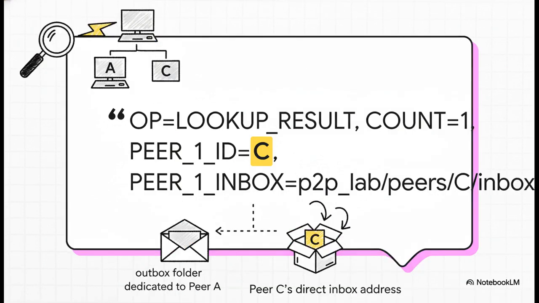And bingo, the directory finds a match. It immediately creates this response file. Now, this is the crucial part. It doesn't just shout the answer to the whole town. It places this file directly in an outbox folder that only Peer A is looking at. The response says, yep, I found one person for you. Their name is Peer C, and here is their direct, personal inbox address. Peer A now knows exactly who it needs to talk to. The introduction has been made.